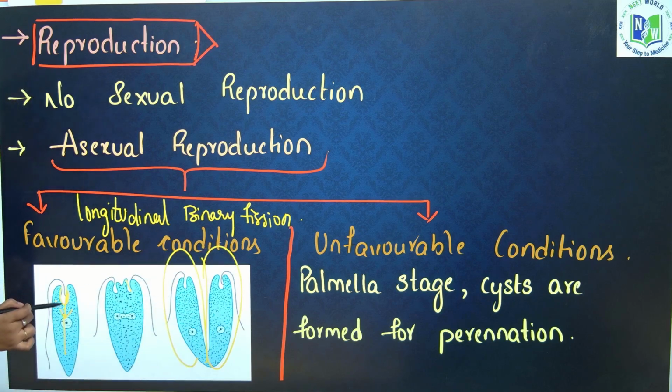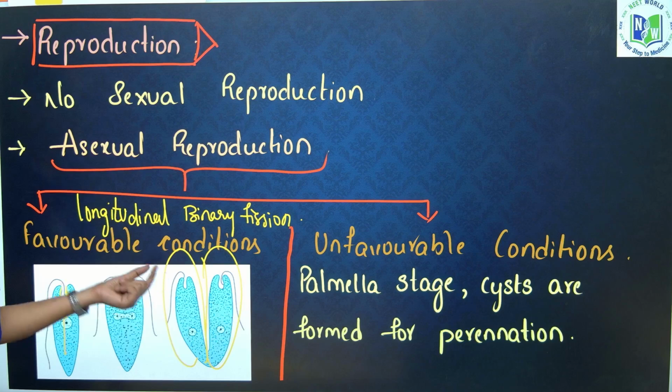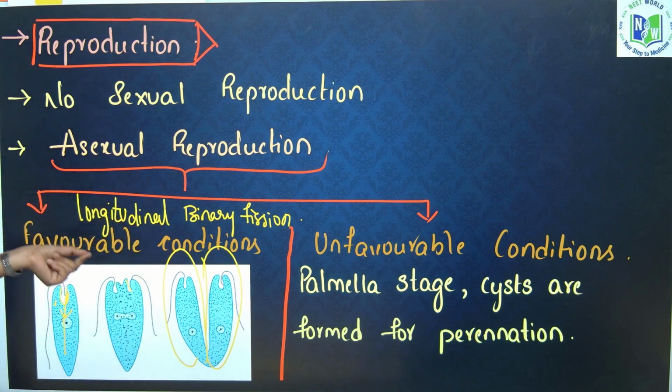A furrow which is formed is deepened into the cell, and finally it results in the formation of two daughter cells, which is called longitudinal binary fission.